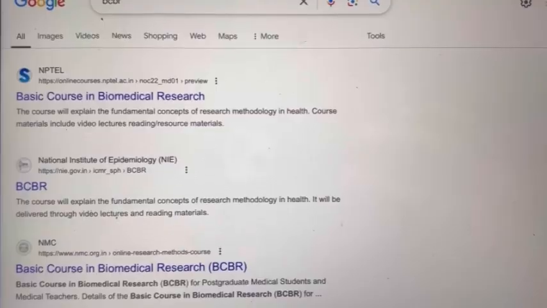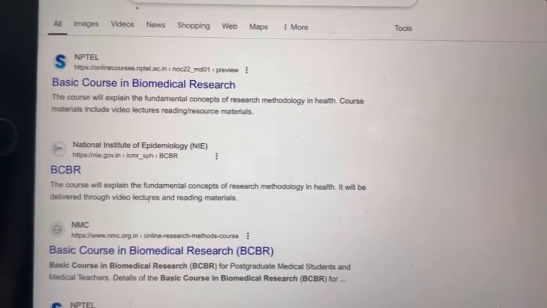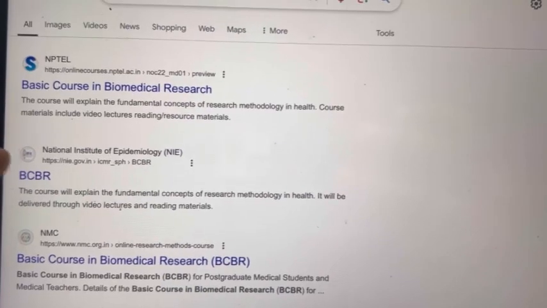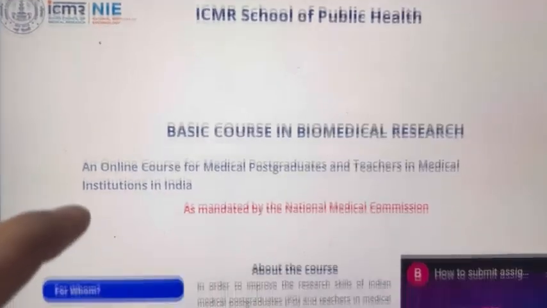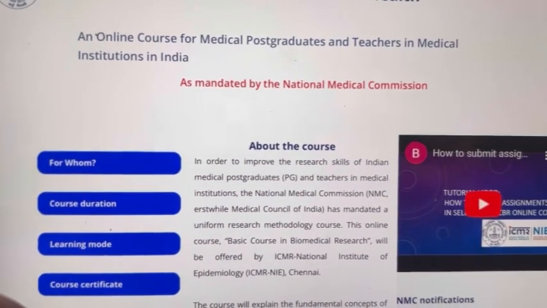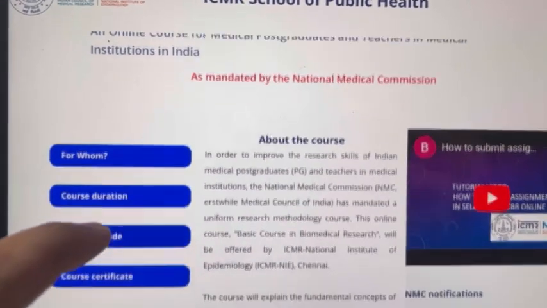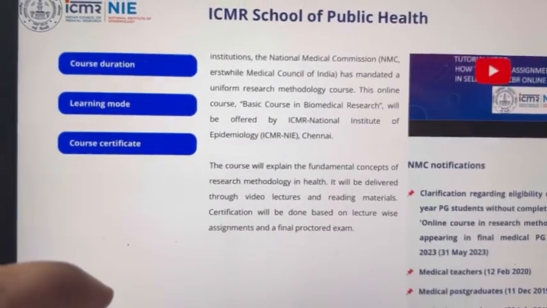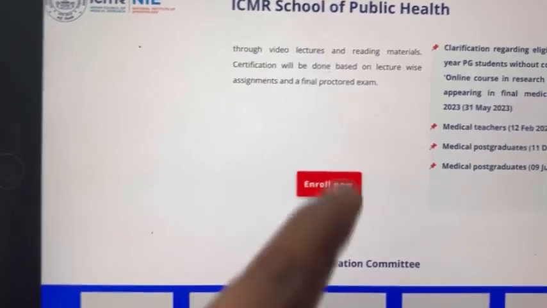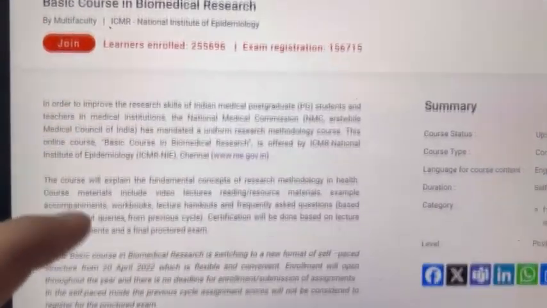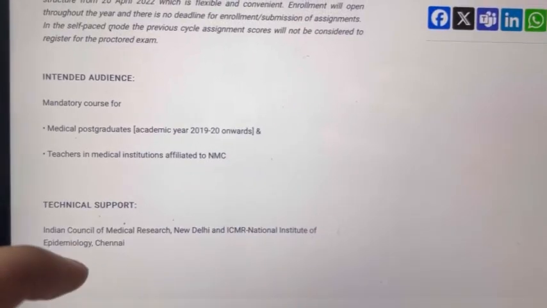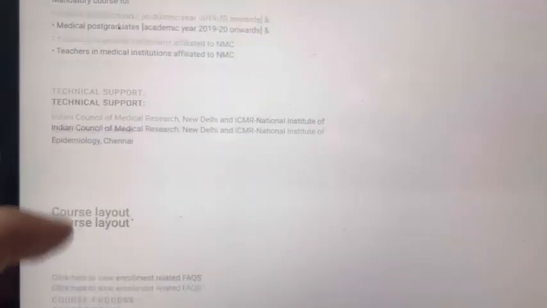First, you need to type BCBR, and you can go to the ICMR website. The first thing you need to do is register with your Gmail. It's a very simple step, just register with your Gmail. Here is everything about the BCBR examination, which is by the ICMR School of Public Health. You need to apply to join, or on the upper side you will get sign in or create account. Go into it and you will find the course layout like this.